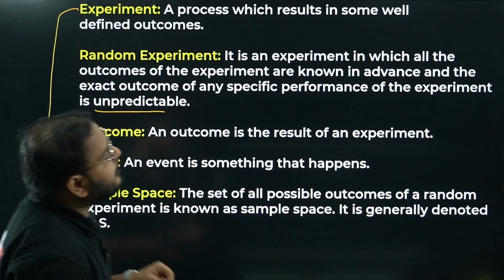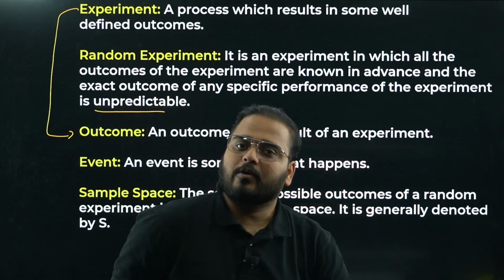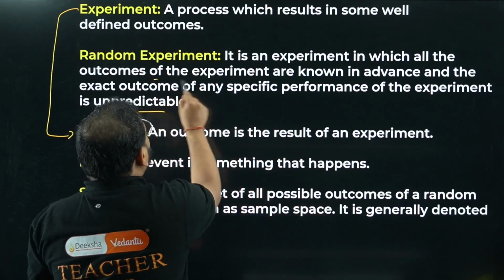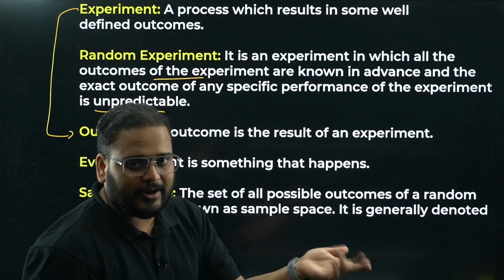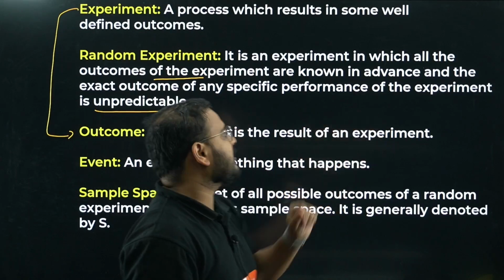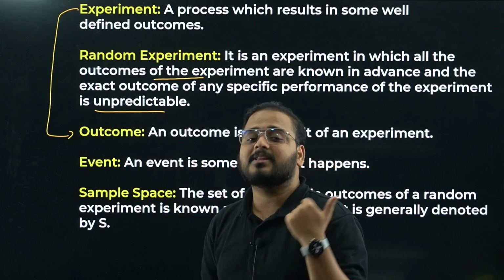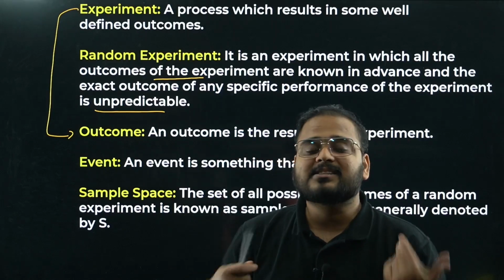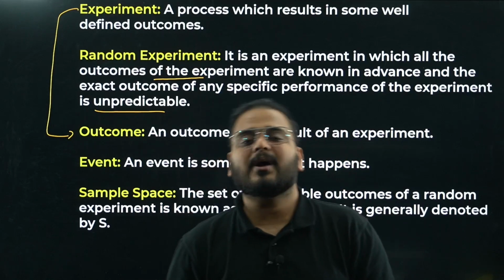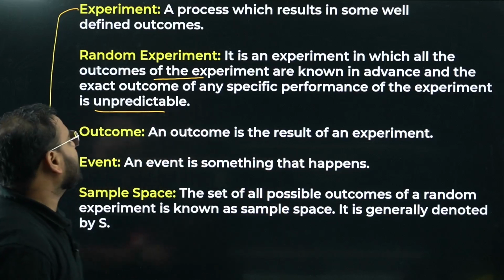It is an experiment in which all the outcomes are known. If you toss a coin, we get head or tail. That's why they say all the outcomes of the experiment are known in advance, head or tail. And the exact outcome of any specific performance of the experiment is unpredictable. Even though it is going to be head or tail, can you tell exactly which one? No, right? You can't say for sure 100%. It will be a half and half chance in one coin toss, and the same goes on in more than one coin toss as well.